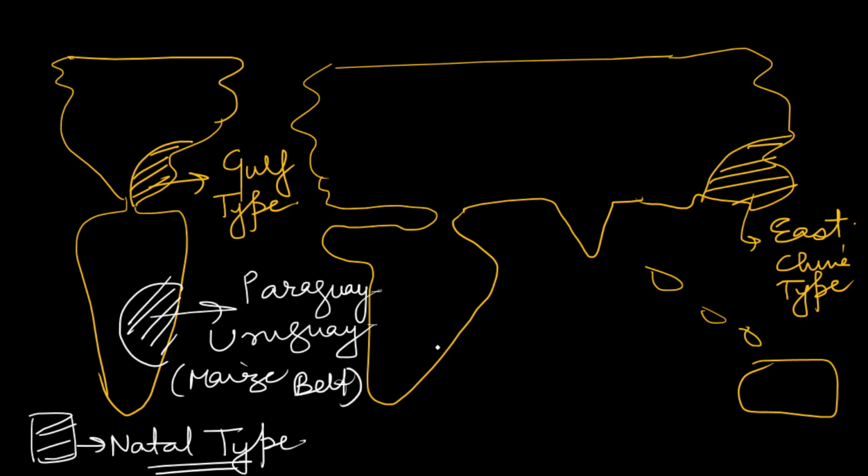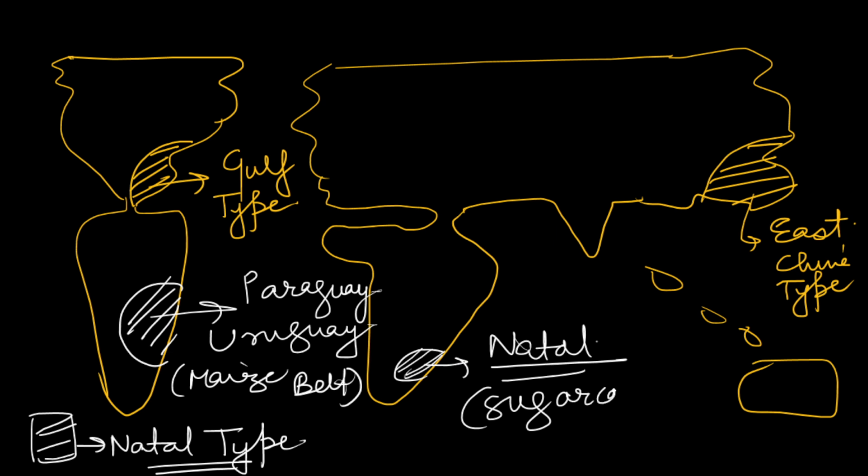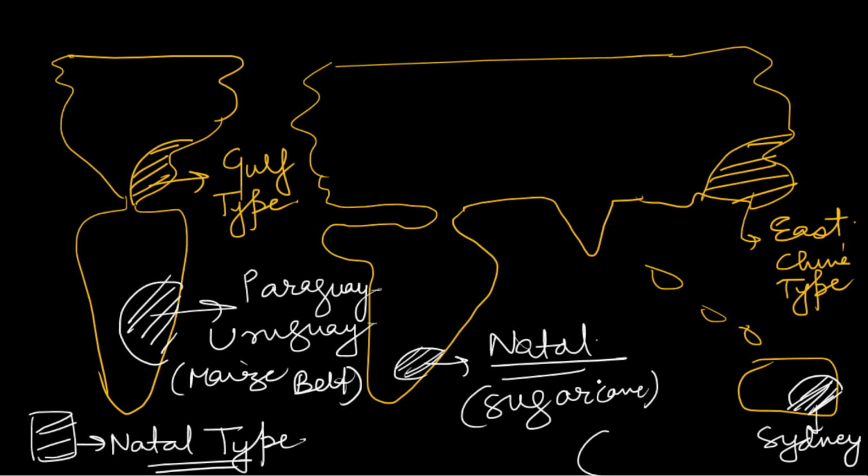Another natal type you will find here in the Southern African region. Here it is generally known as natal type, so from here the name is derived. Here you will find the cultivation of sugarcane. You will also find natal type around the Sydney region. Here a huge amount of eucalyptus is grown commercially. I think you all have seen eucalyptus trees, and that is native to Australia only.